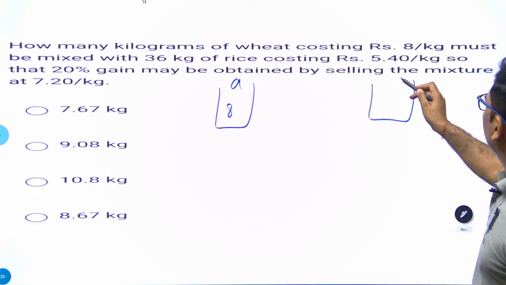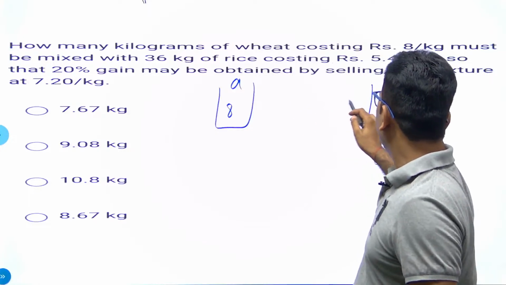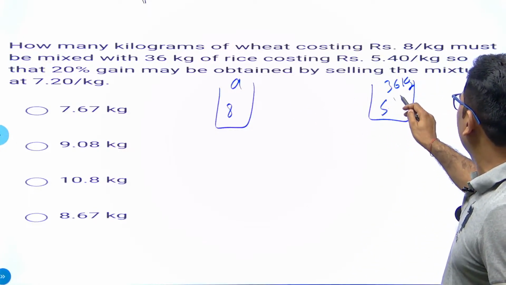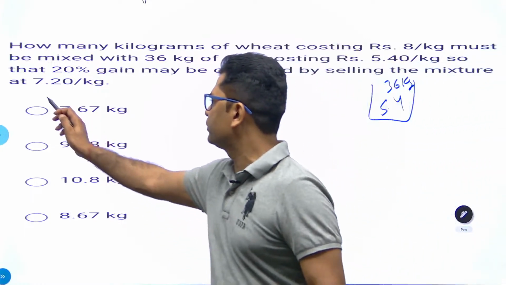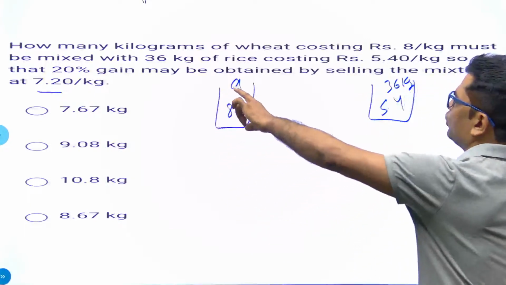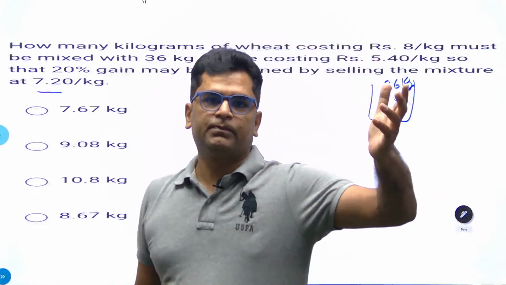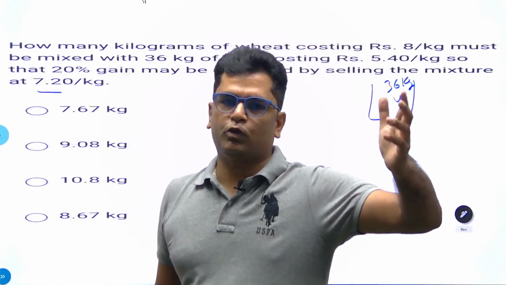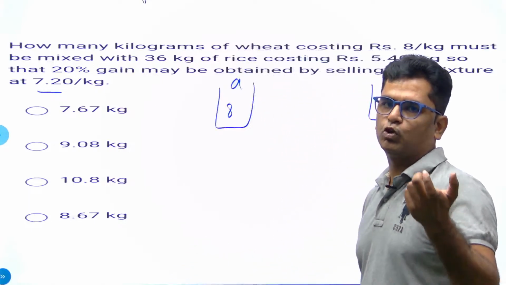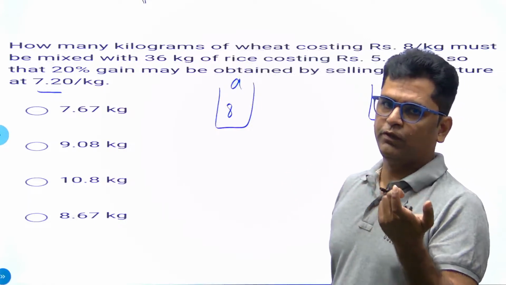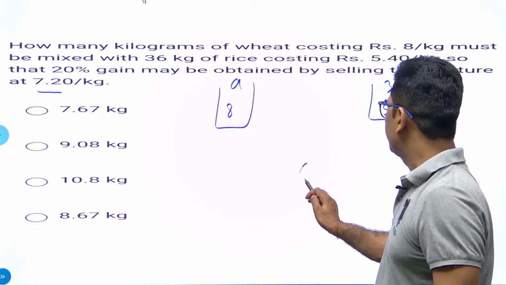We know the quantity here, 36 kg rice, and its cost price is 5.4 rupees per kg. So by selling them at 7.2 rupees per kg, they are asking. I have already told you, if you want to sell something at 7.2 rupees per kg and get a profit of 20%, it means you are selling it at 120% of the cost price, and 120% of the cost price is equal to 7.2. We will obtain 6 rupees per kg, the cost price of that mixture. So the mixture has to be 6 rupees per kg.